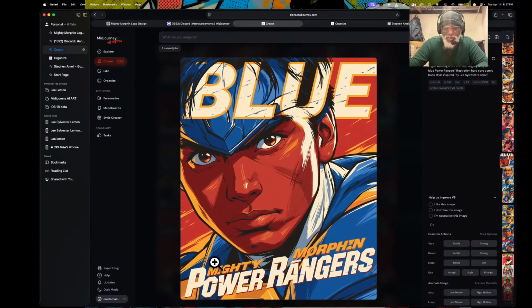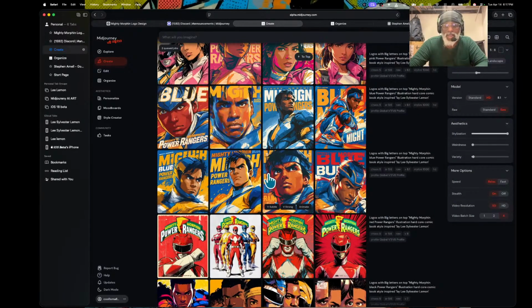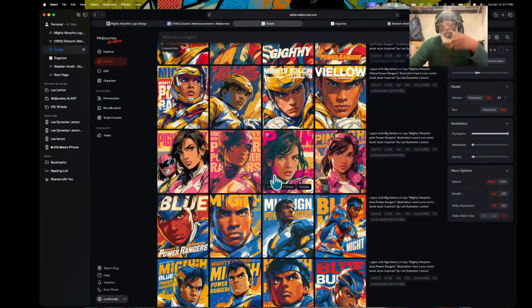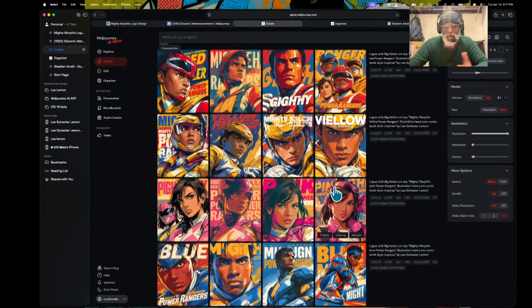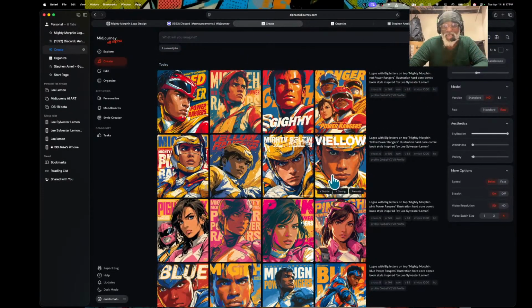So right here, it does say Mighty Morphin Power Ranger Blue, but this is not the Blue Ranger I'm looking for. It went backwards, and this is not the Power Rangers that I'm looking for. This is 100% Midjourney V7, and based on this style, this is 100% V7.